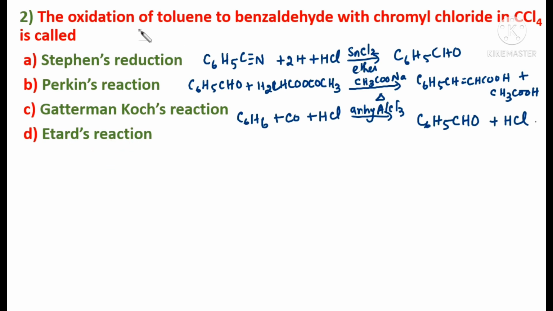Actually in Etard's reaction, this reaction takes place. Oxidation of toluene to benzaldehyde takes place in the presence of chromyl chloride and CCl4, okay. So this is the correct option. Etard's reaction is the correct option. So what happens in Etard's reaction? Let me write the equation now.